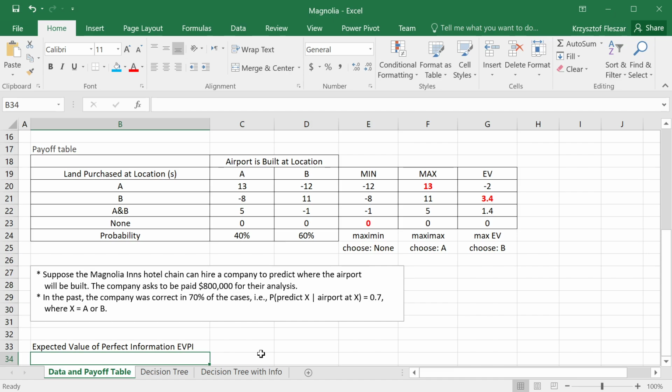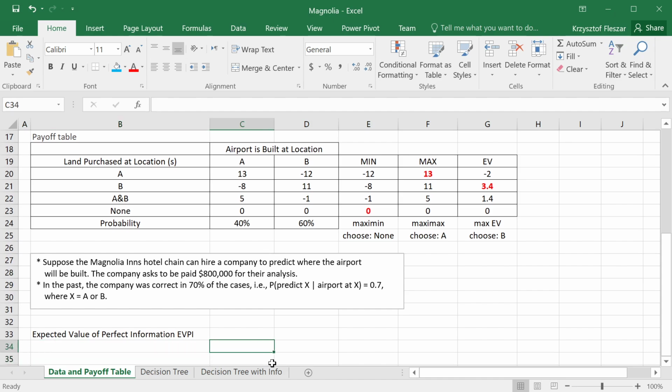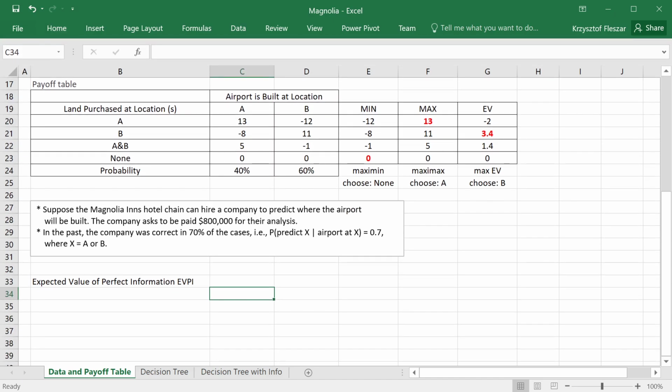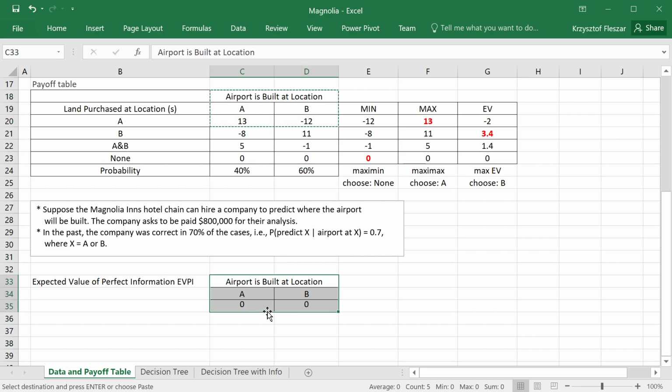Well, we first have to find out what will be the value if the airport is built at location A, and what will be the value if the airport is built at location B. If the airport is at location A, what value are we going to get?